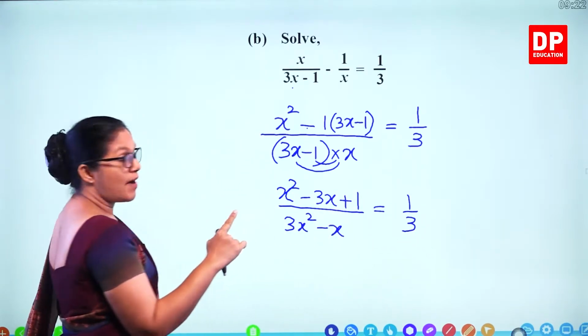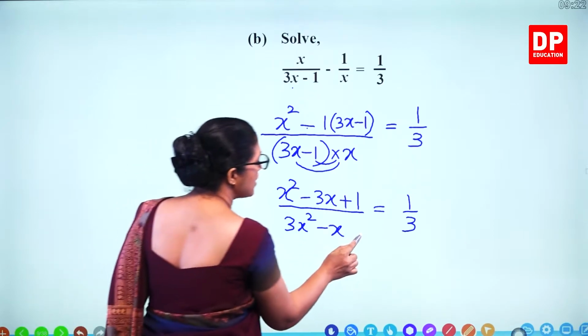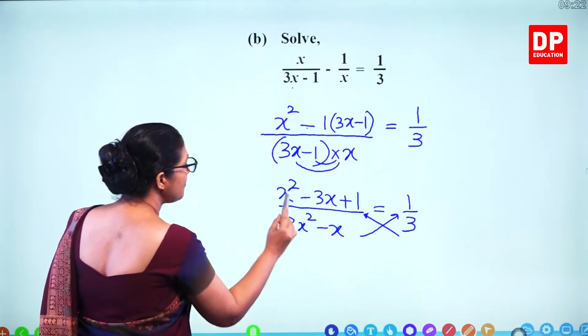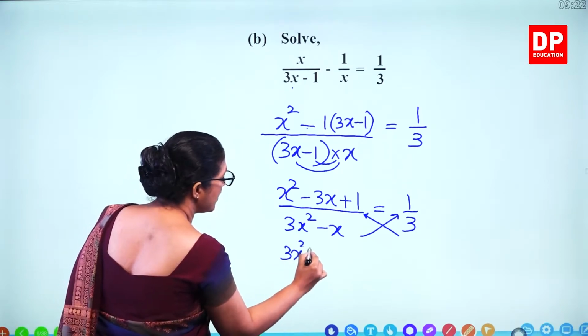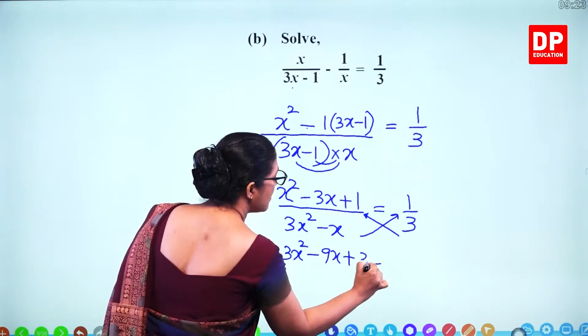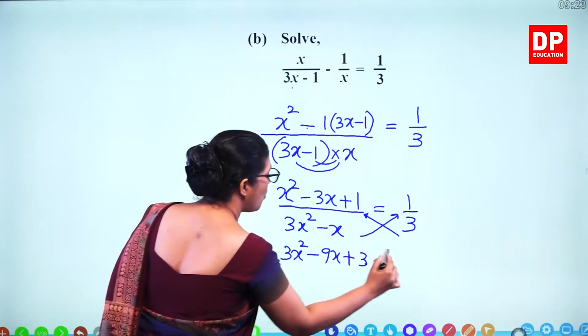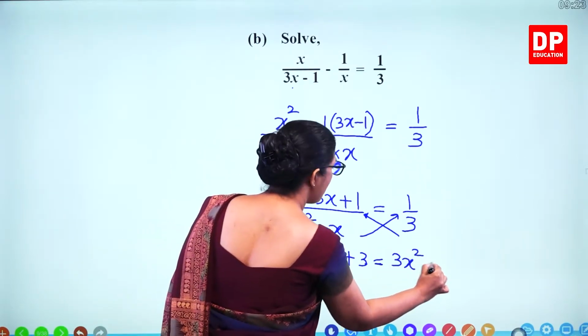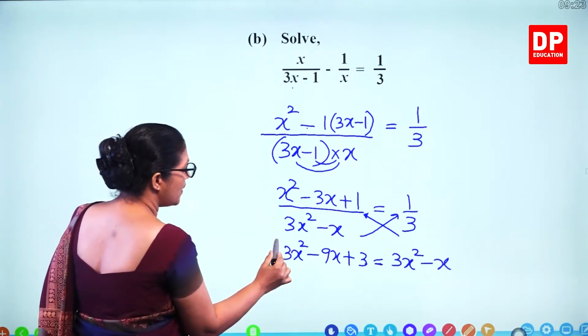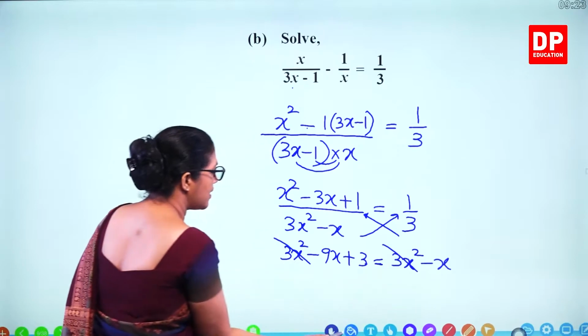Now fractions are there, so you can cross multiply and take all terms to one side. 3 times x squared, 3x squared, 9x plus 3 is equal to 1 times this, 3x squared minus x. Now we can see 3x squared gets cancelled out.